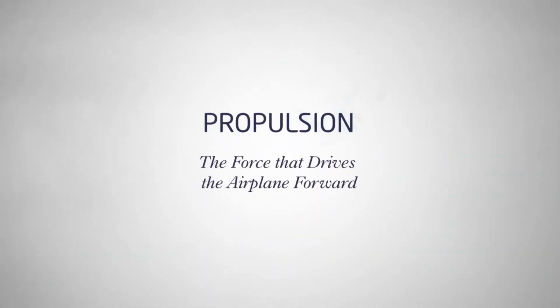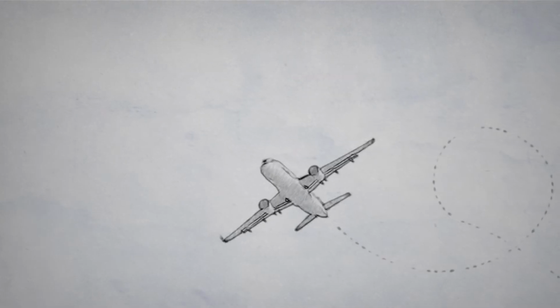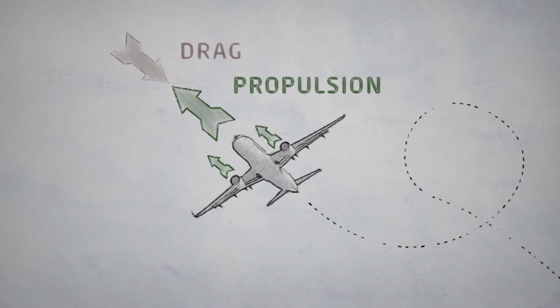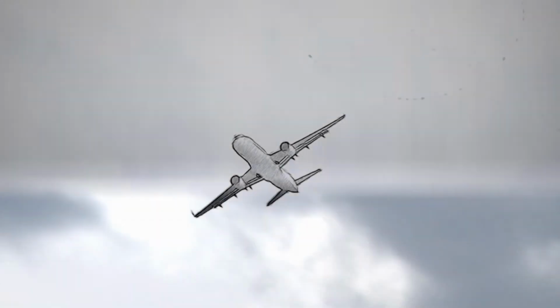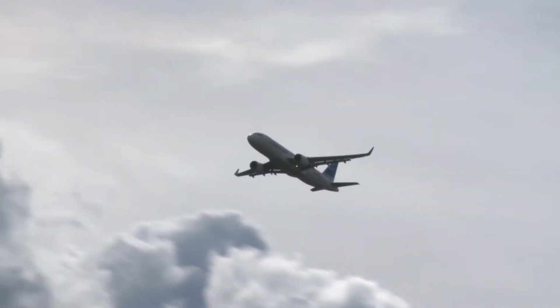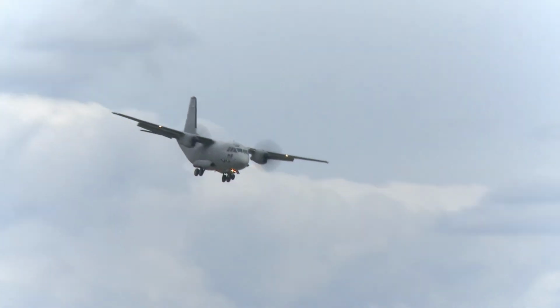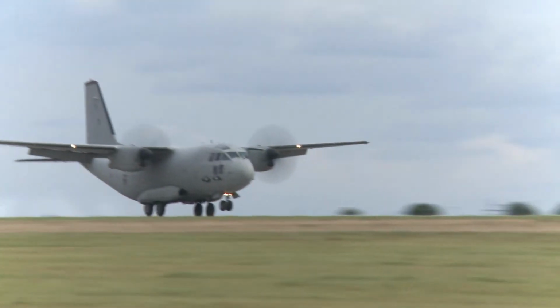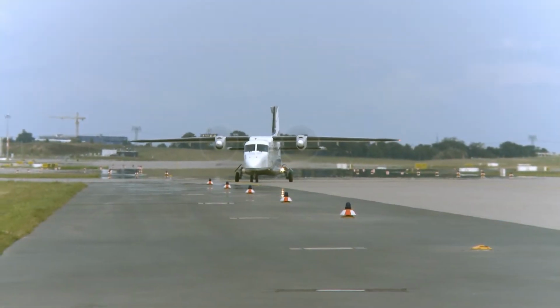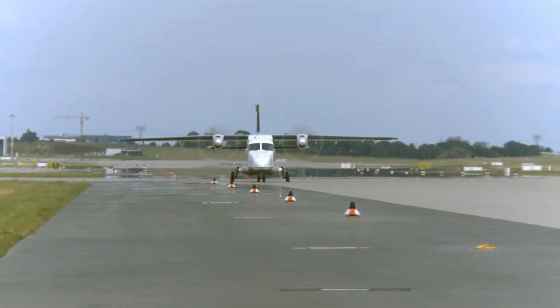In order to overcome drag, the airplane needs propulsion force, both during takeoff and during level flight. Propulsion acts in the direction of the airplane motion, which is in the opposite direction to drag. Propulsion is obtained from propellers or jet engines. A propeller, in principle, is constructed of components having the shape of and working in the same manner as airfoils, although when it comes to propeller components, one speaks of blades rather than airfoils.